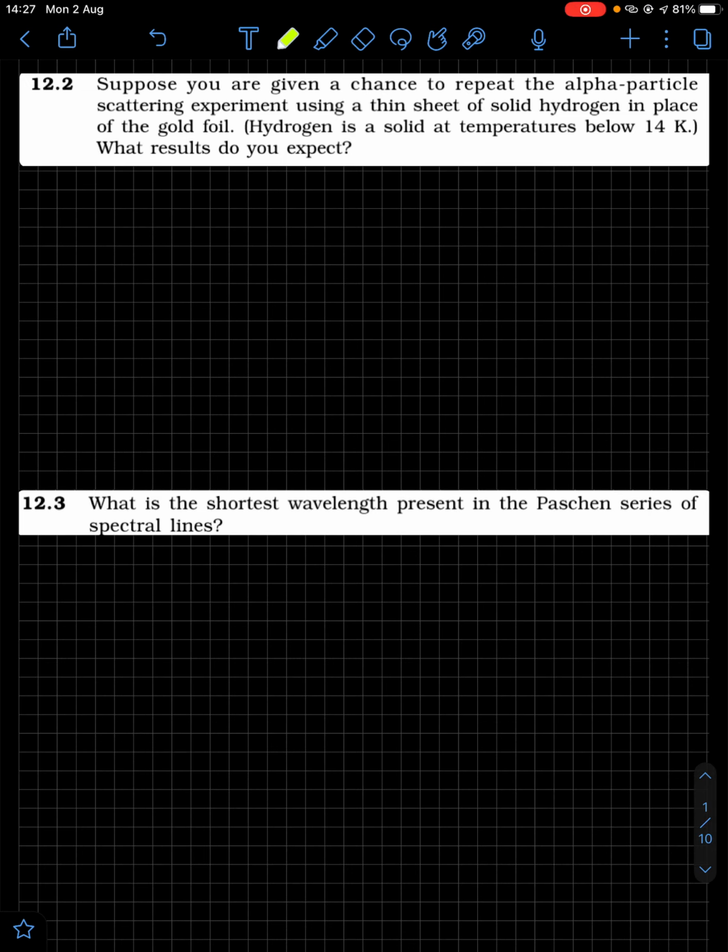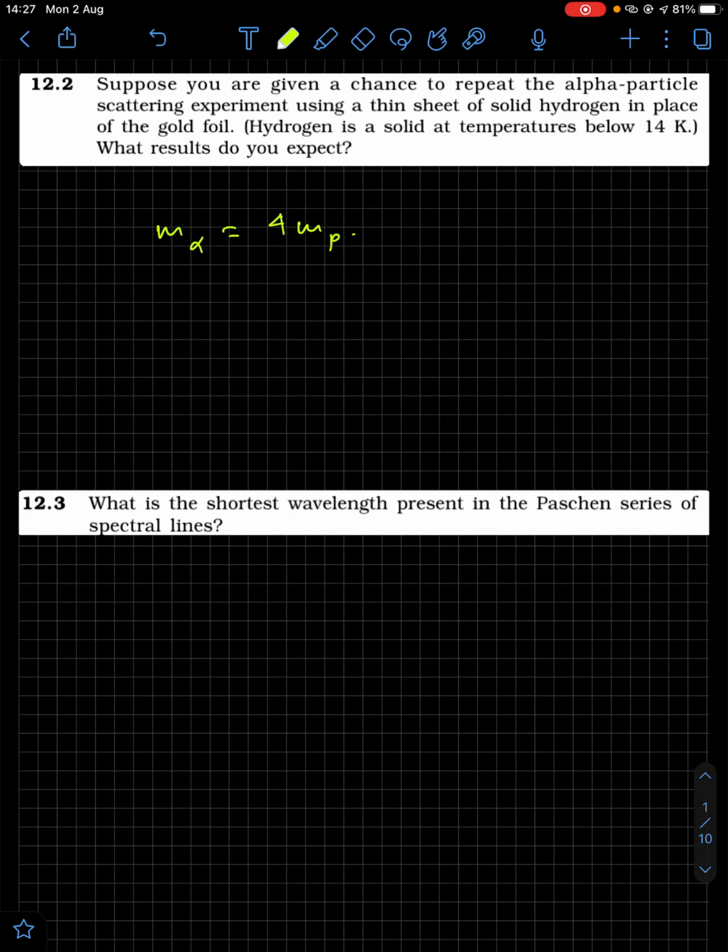Firstly you see that the mass of the alpha particle, that is the helium nucleus, is 4 times the mass of a proton, which is nearly 4 times the mass of a hydrogen atom. So in that case what will happen? The scattering angle that you got in the Rutherford alpha particle experiment will be less. That is number one. And number two is the alpha particle will not bounce back.